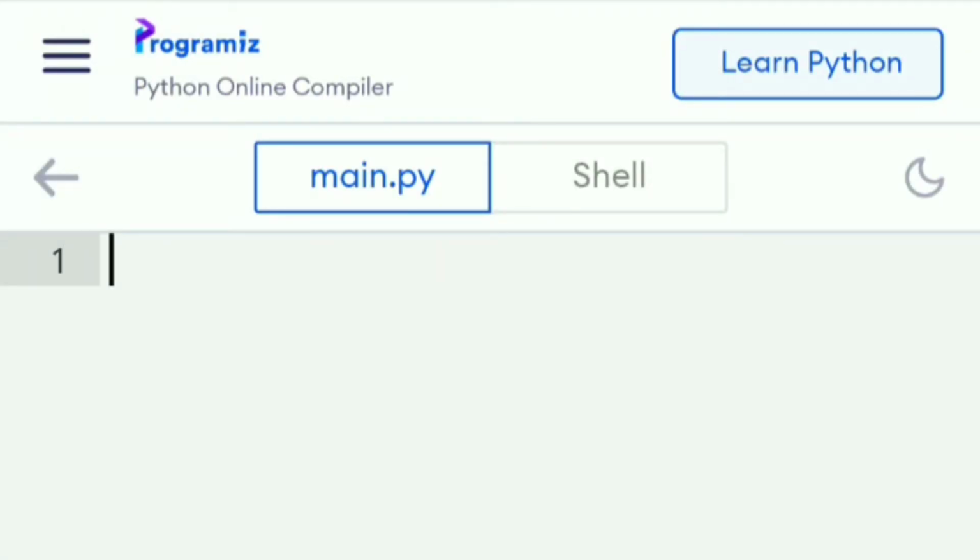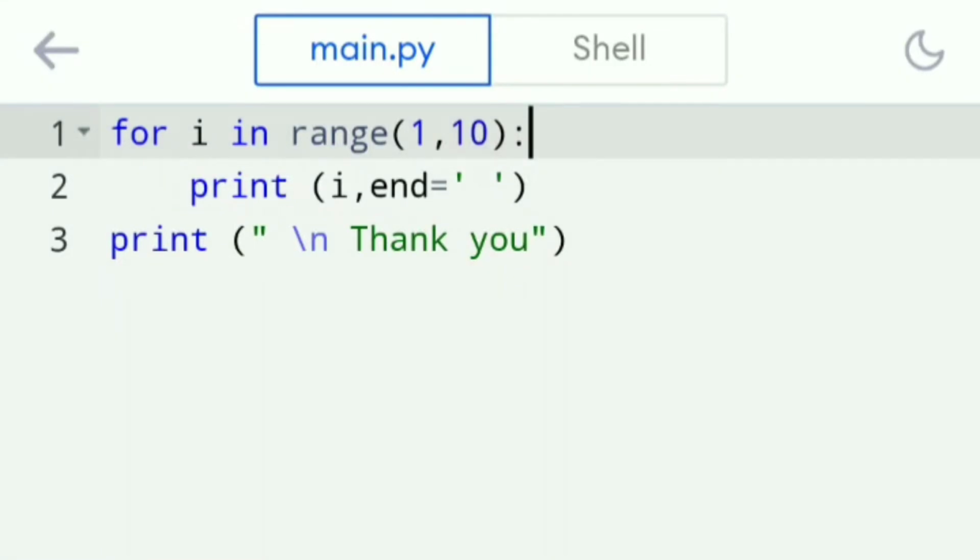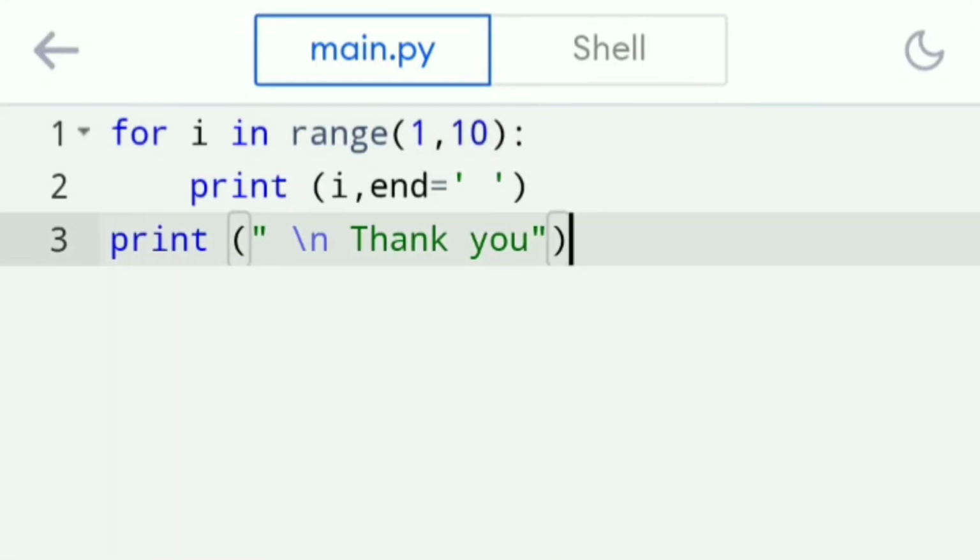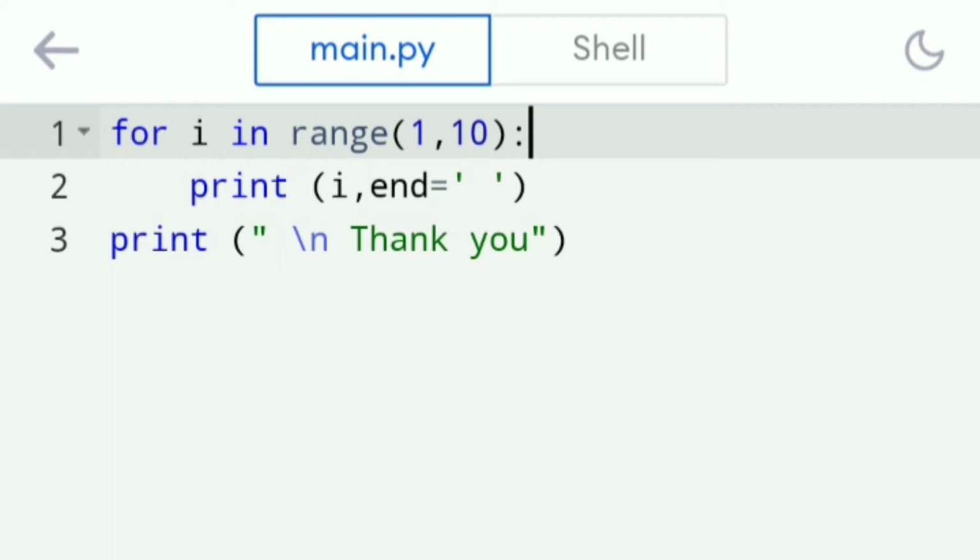Okay, this is the Python online editor. I will give this link in the description. Please do try the program. Here I have written a program based on a for loop. In C++, by looking at the for statement, you can say how many times the action block will be executed. In the same way here also, we have the variable i.